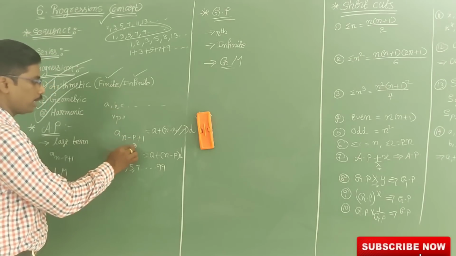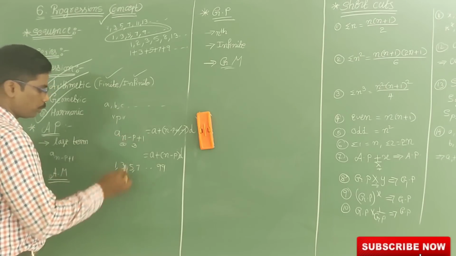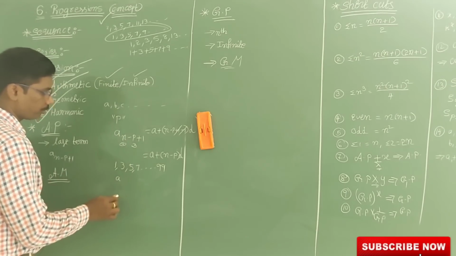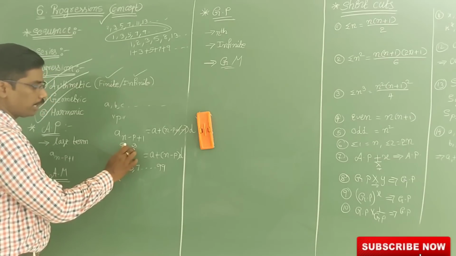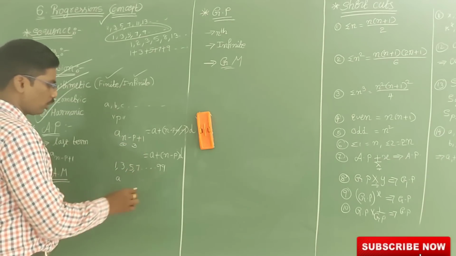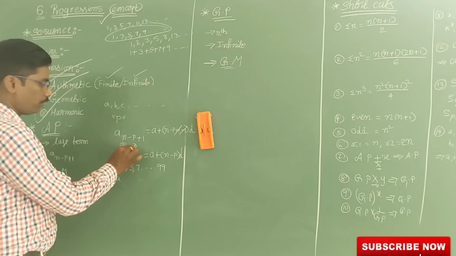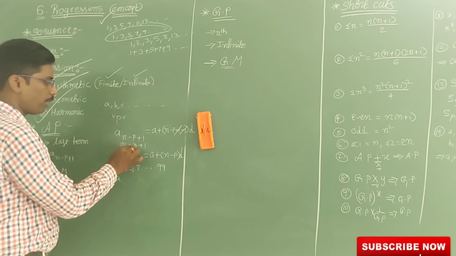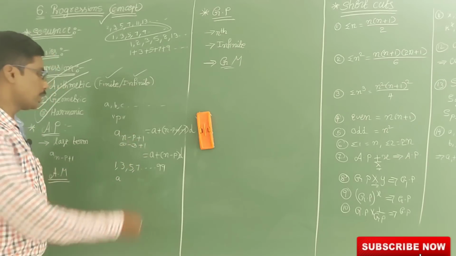So here the p value is 3, the n value is 50. So substitute here: 50 minus 3 plus 1. Third term from the last means 50 minus 3 plus 1. 50 minus 3 is 47, 47 plus 1 is 48.